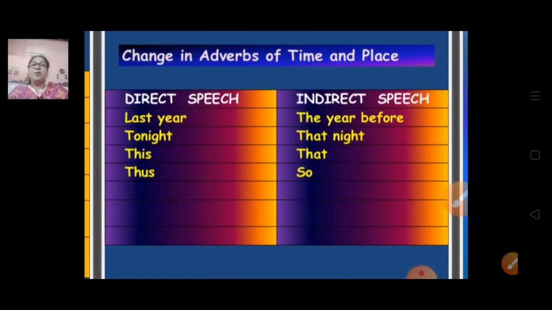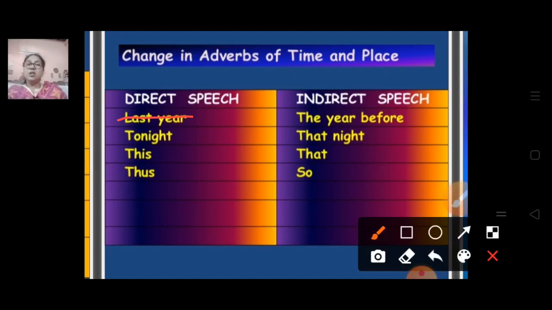A few things we always keep in mind that we have discussed in the earlier picture also, and for this picture you just take a screenshot and always remember: when last year is written in direct speech, it will change to the year before, or if tonight is written, it will become that night, this becomes that, thus becomes so. So these are the major changes you can see in direct to indirect speech.